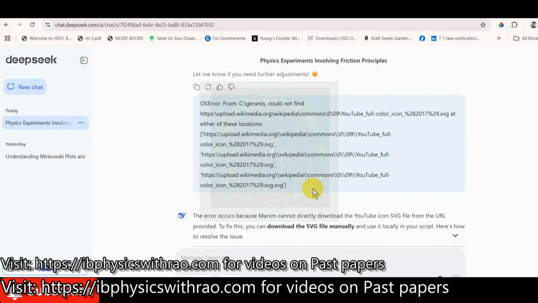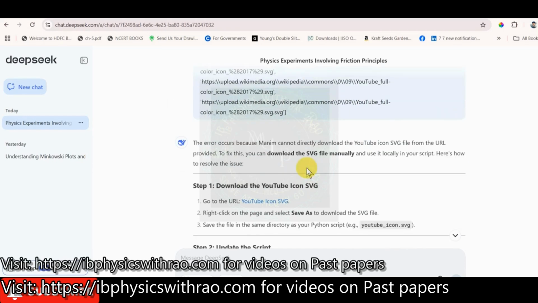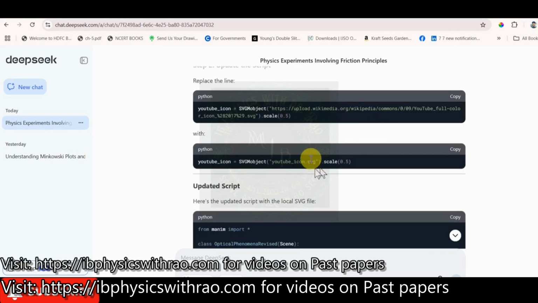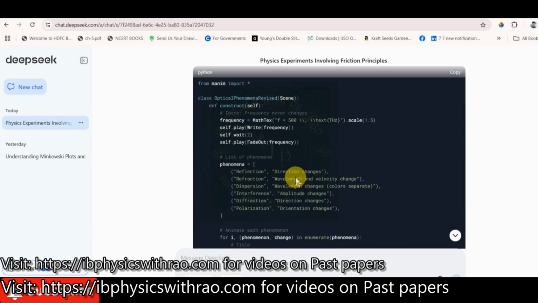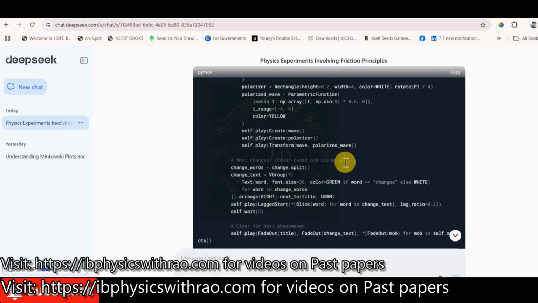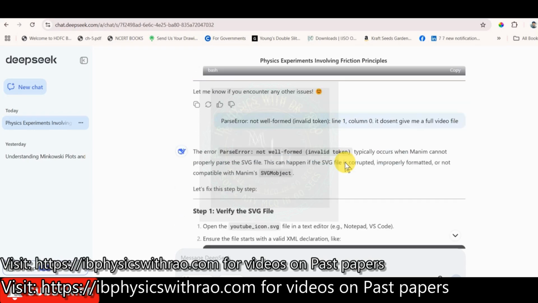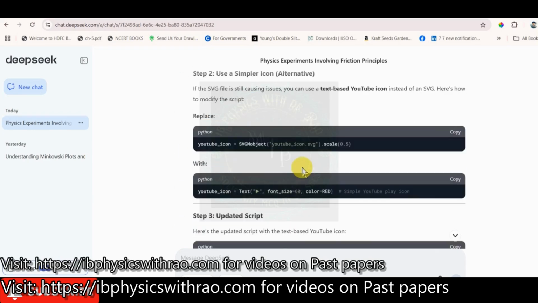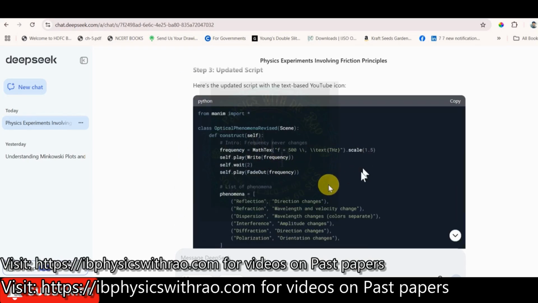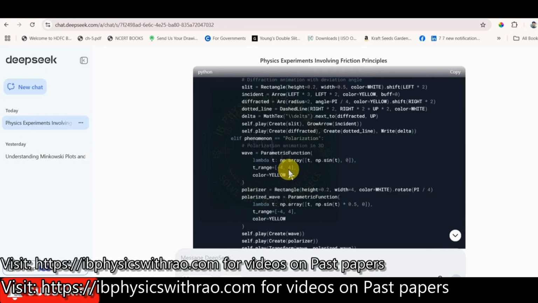Then I ran it once again, but once again I got an error. So when I looked into that error, again I gave it. As a result, it said that particular icon is not there, you need to copy and put it. So I did that also. After this, once again I created a new code. That code also was giving me some parse error. And once again, on the third or fourth iteration, I got one more code.